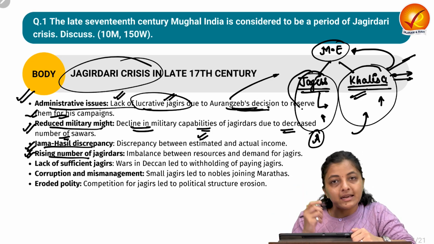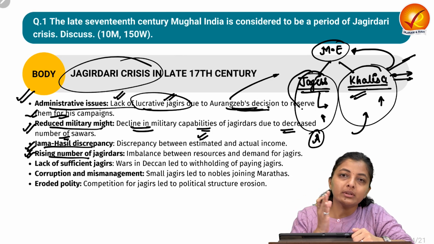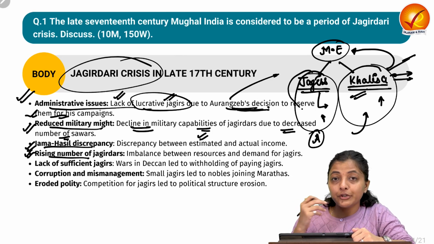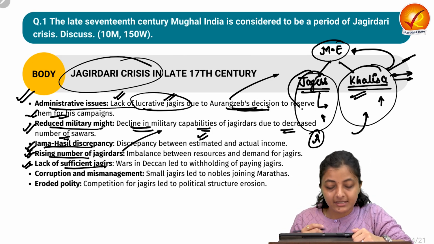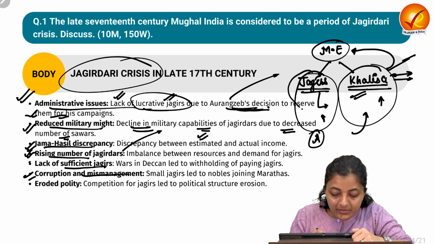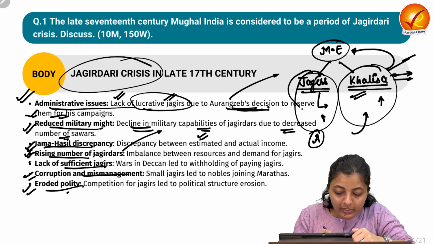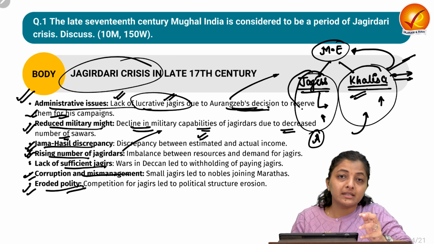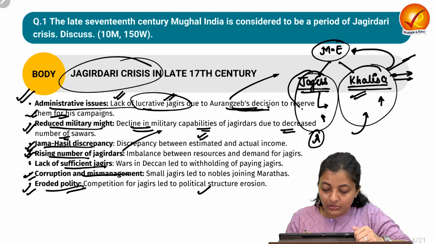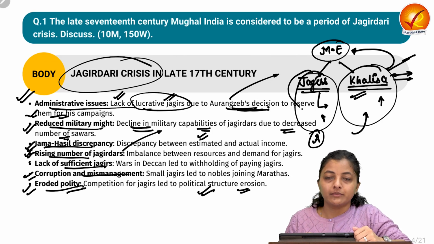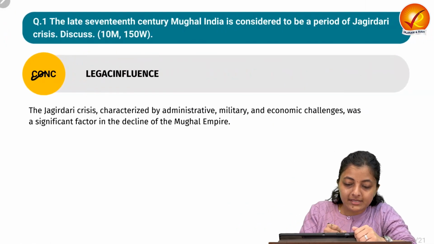Next is about the rising number of the Jagirdars due to the newly annexed territories, and due to the increasing nobility class, the ruling class. Next is about the lack of sufficient Jagirs, then corruption and mismanagement, then eroded polity. The competition among the Jagirdars to gain more and more Jagirs under them led to the erosion of the political structure. Okay. Next is about the conclusion.